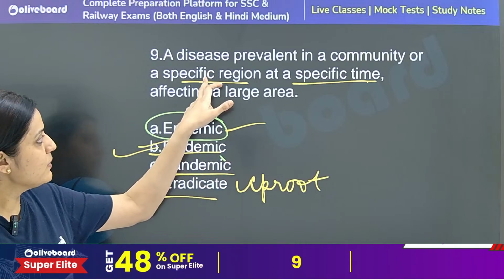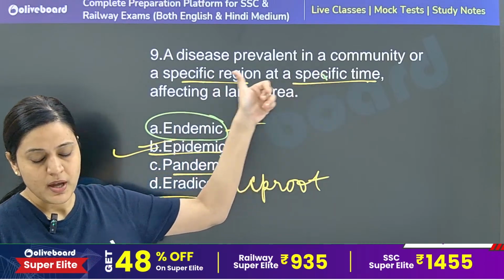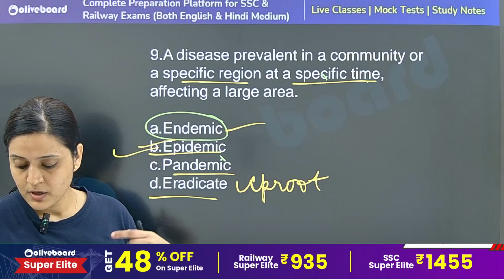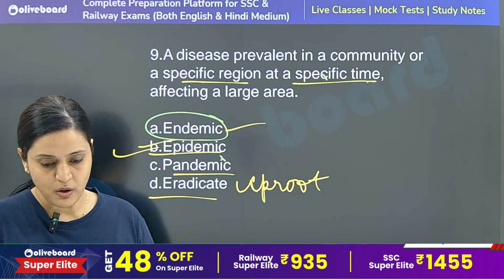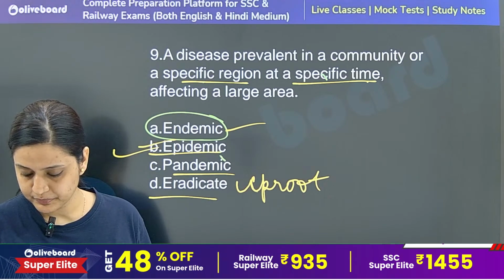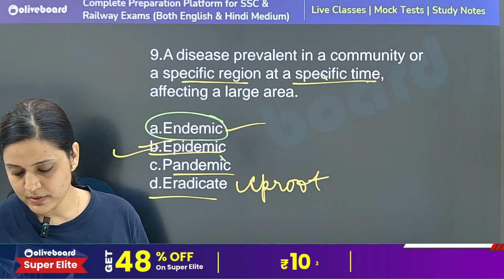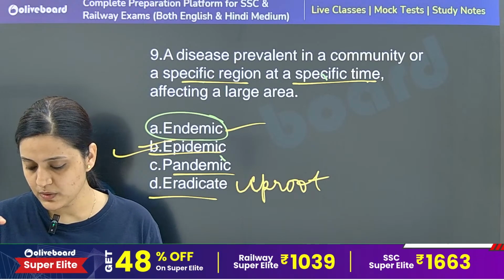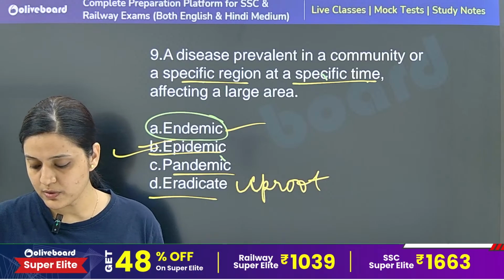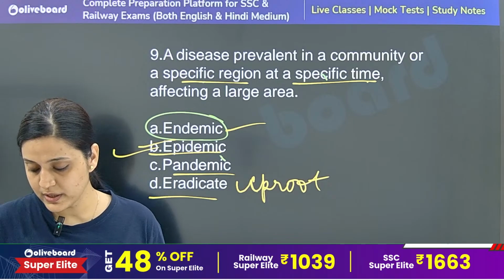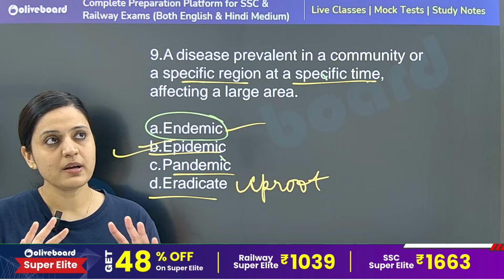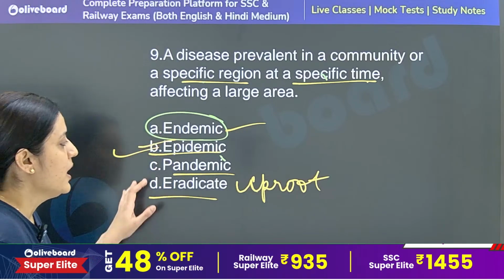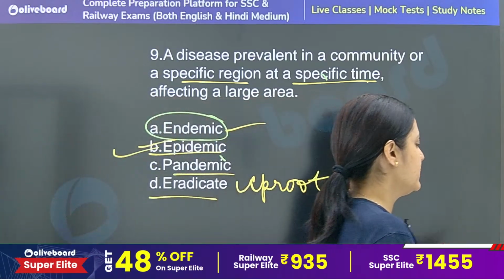Epidemic is a specific region or specific time. Endemic is a particular area and for all over the time. That is endemic. Is this clear to everyone? This is particularly a disease which is regularly found in a particular area and also among a particular group of people only. Such a type of disease is endemic. Epidemic: particular area, particular time.